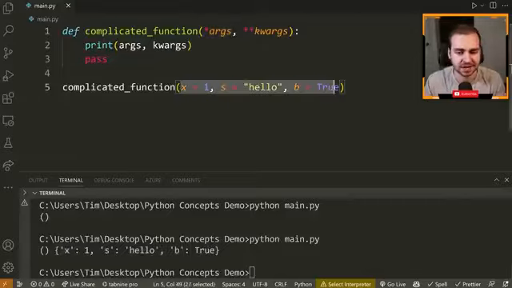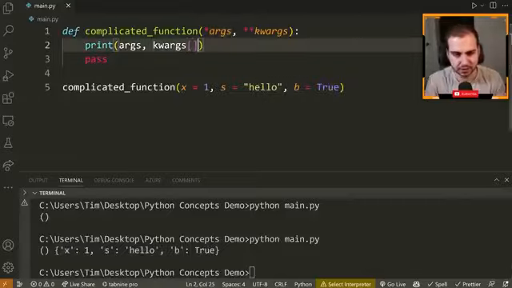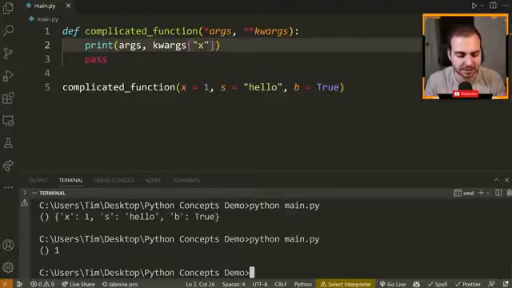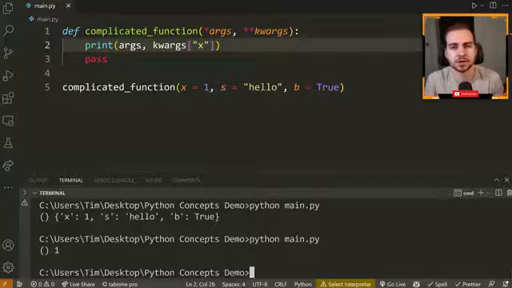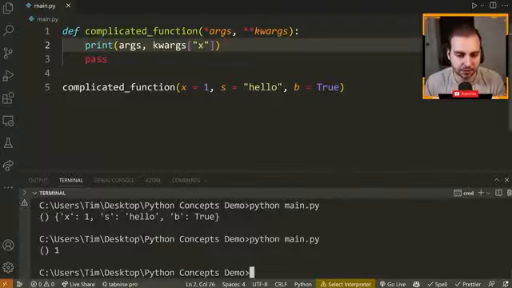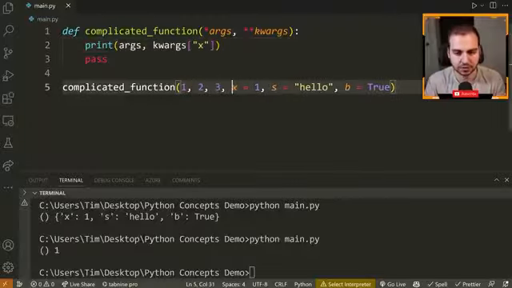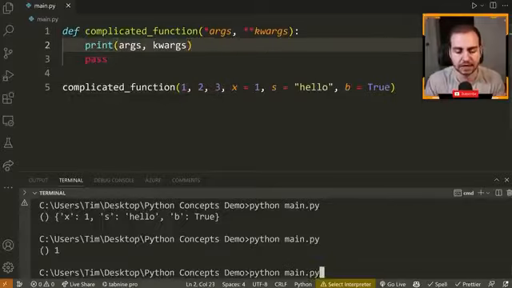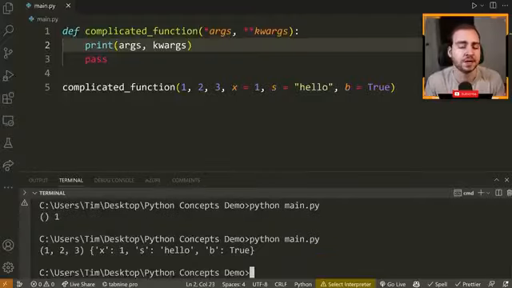So if I want to access any of these individual keyword arguments, I go kwargs, and then I reference whatever the key is. So I want to reference x here, and notice I get 1. Okay, this is useful when you want to make your functions dynamic and you don't know how many regular arguments or keyword arguments you're going to be accepting. Now you can obviously pass both. So if I do something like 1, 2, 3, and then some keyword arguments here, you'll now see that we get both args and kwargs having some values, and then we can process those values however we see fit.